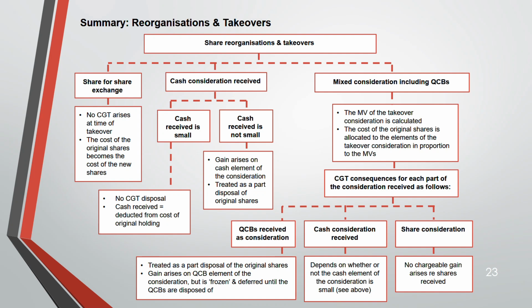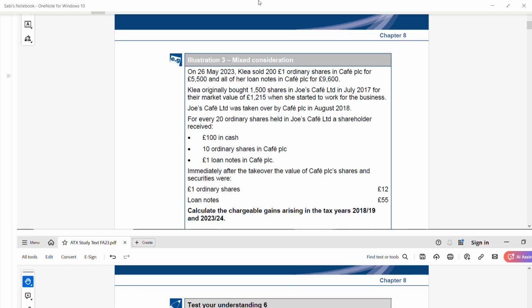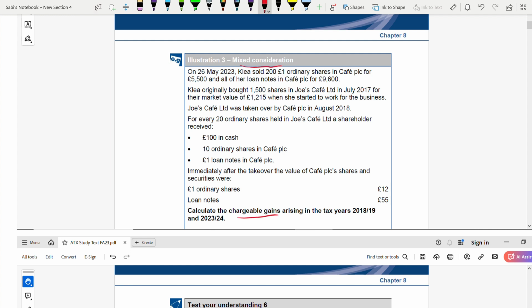Now let us do questions on reorganization and takeover. Illustration 3 and test your understanding 6. In illustration 3, we have mixed consideration. We have to calculate the chargeable gain. So what is the first step when you are given mixed consideration and you have to calculate the chargeable gain?